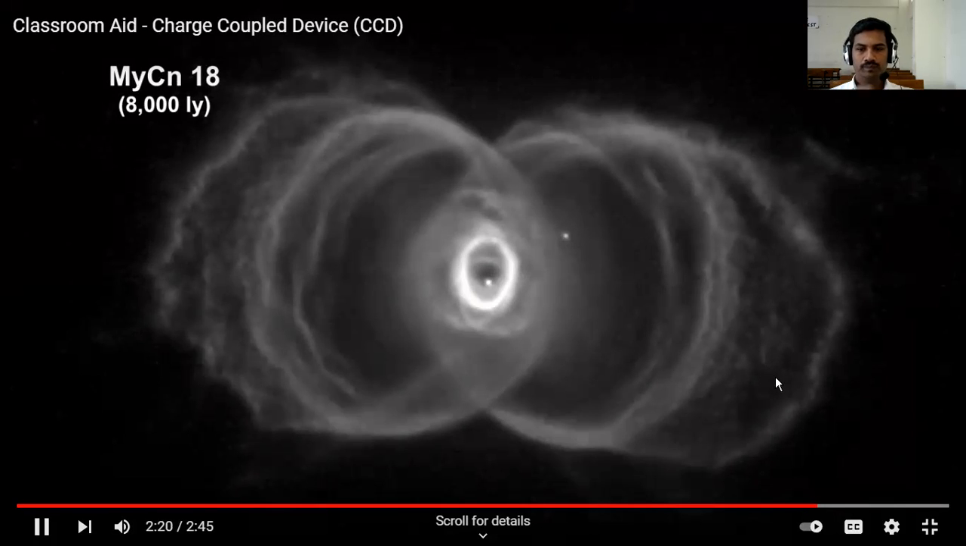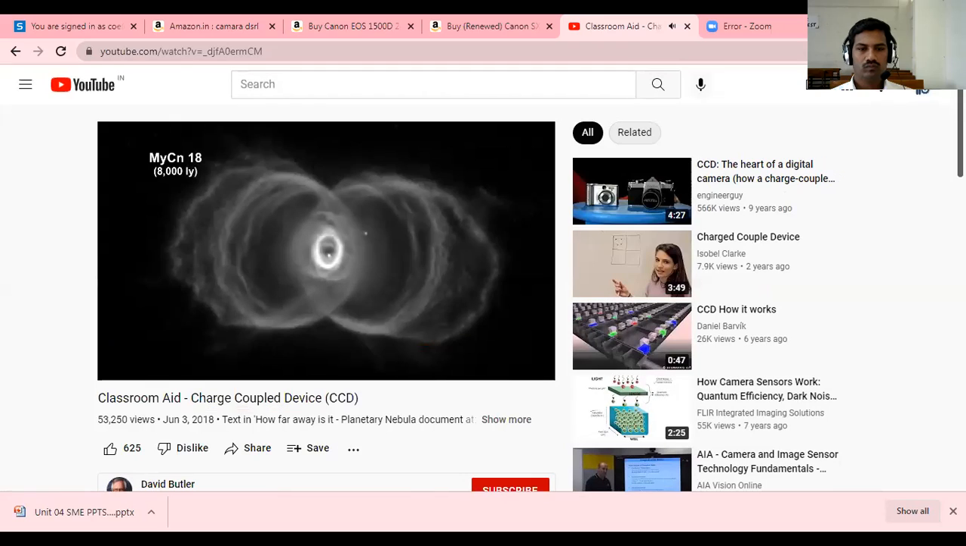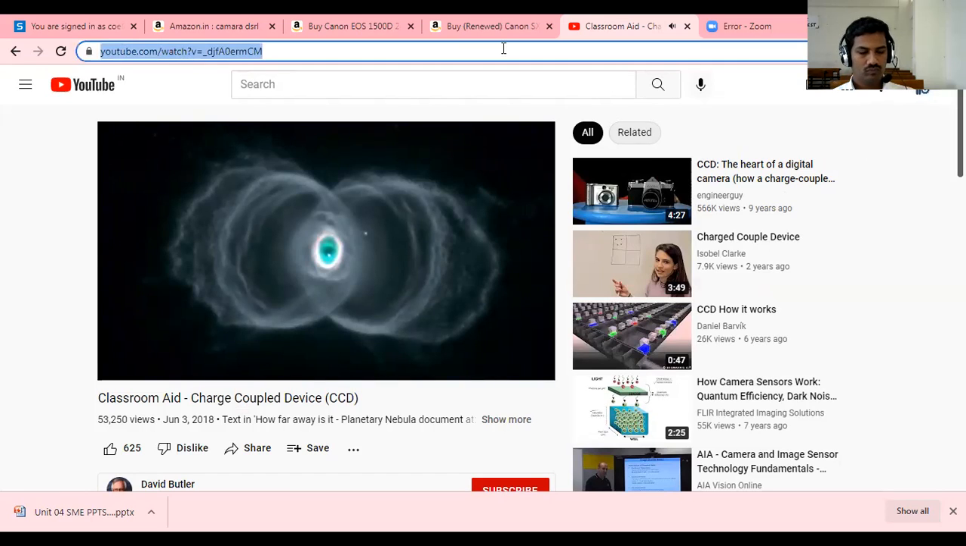For example, here's Hubble's photograph of the planetary nebula MYCN18, 8,000 light-years away. This picture has been composed from 3 separate images taken with a blue filter to identify light from oxygen and a green filter.